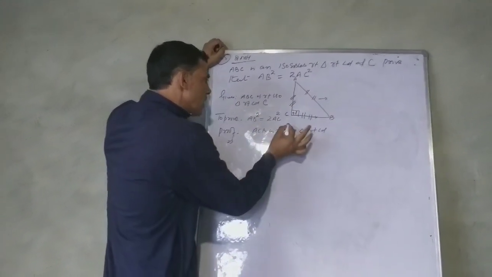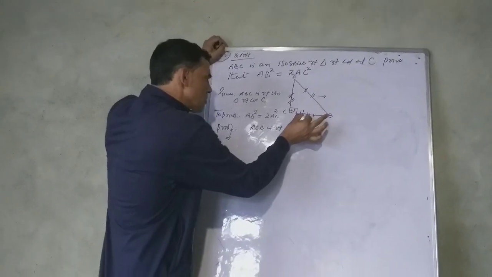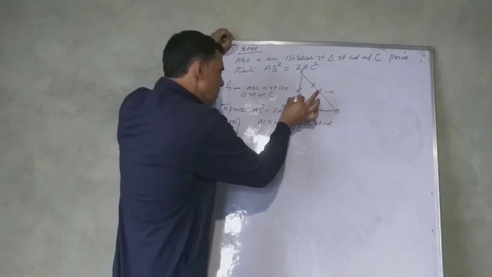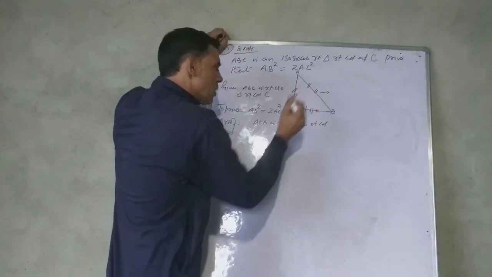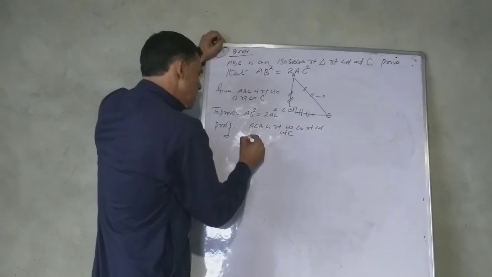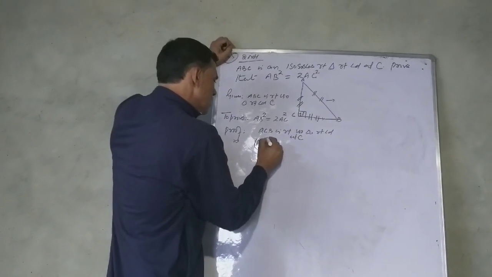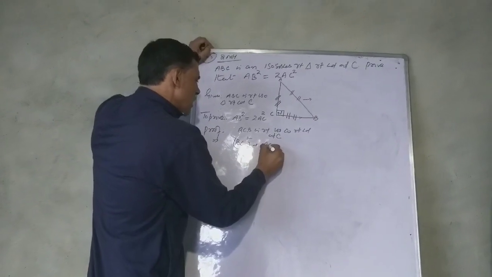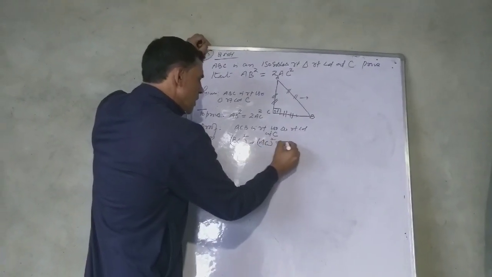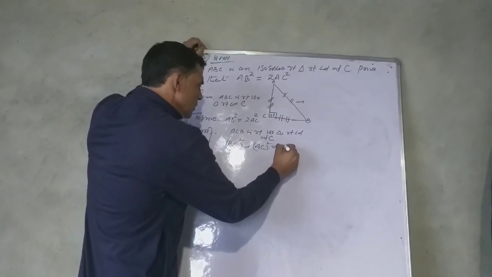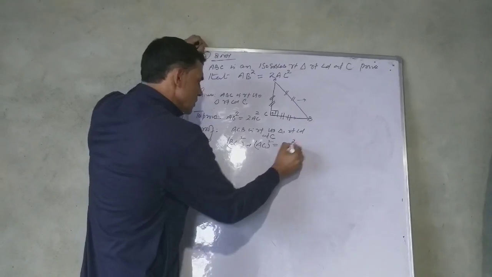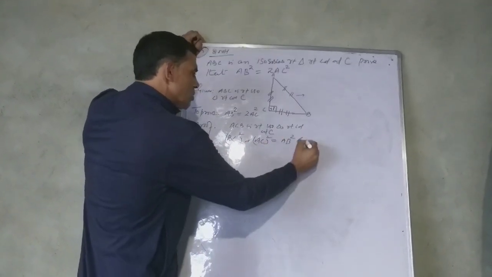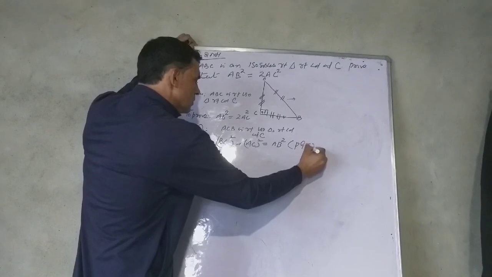In a right triangle, the square of the base plus the square of the perpendicular is equal to the square of the hypotenuse. So BC square plus AC square is equal to AB square. It is the Pythagoras theorem.